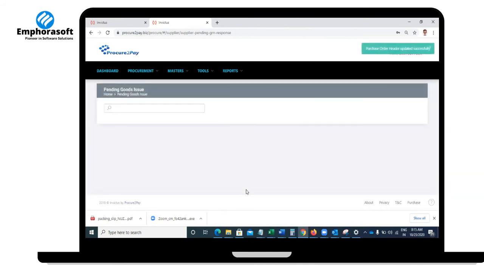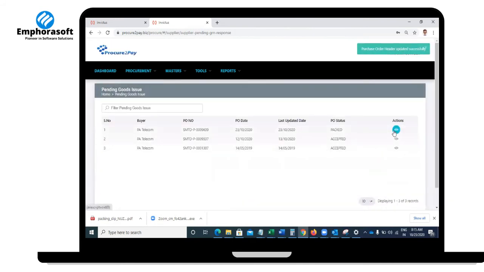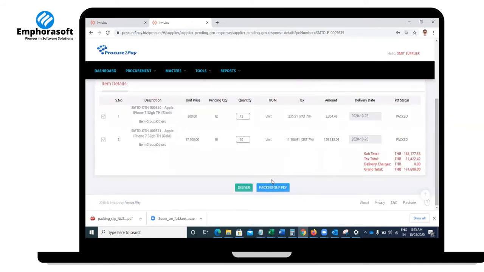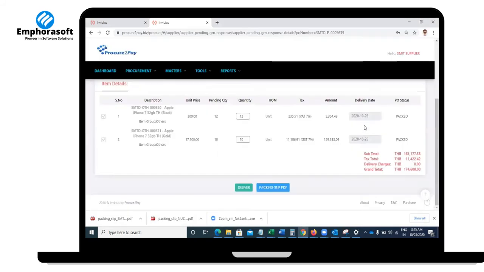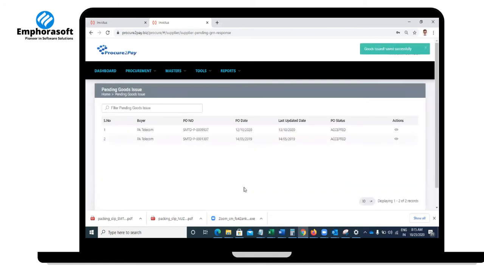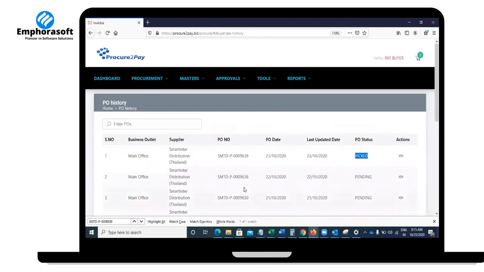Once they have completed the packing, normally in all industries they print the packing slip, take a printout, and keep it in the same box. Then they deliver it. Once the product has been delivered to your buyer, the buyer can see the status is delivered. The product is now on the way.